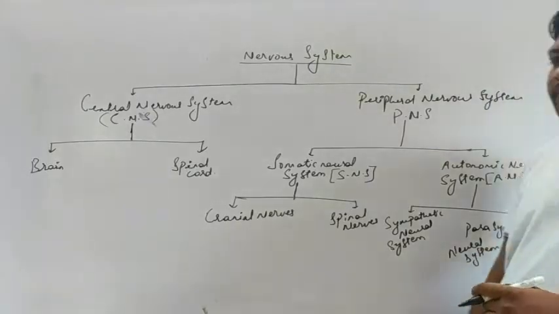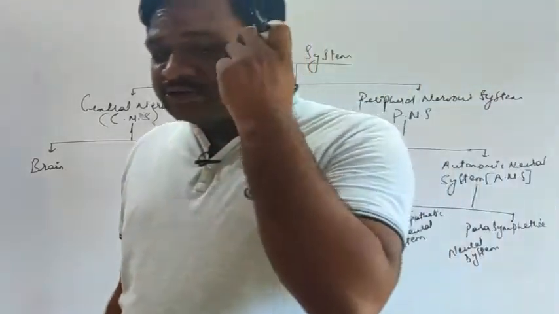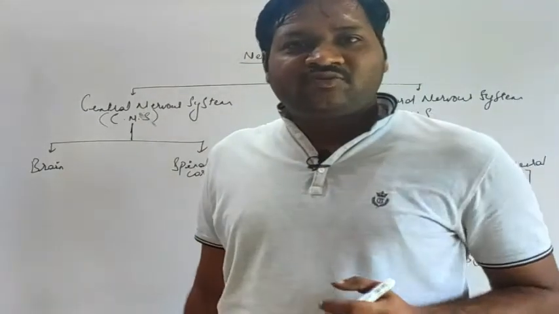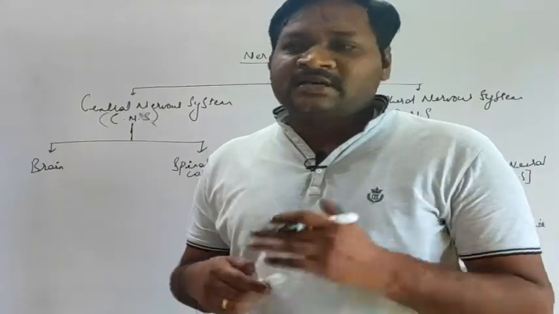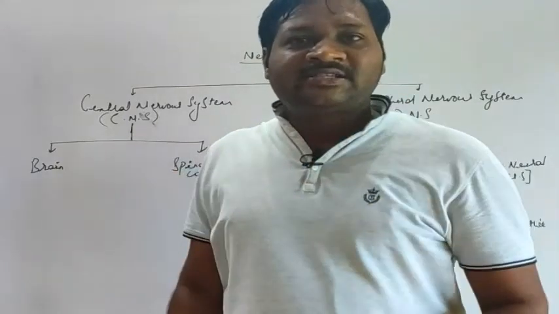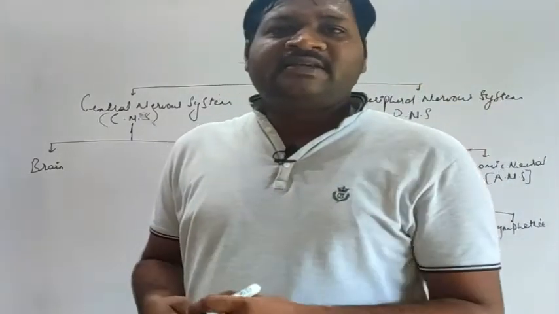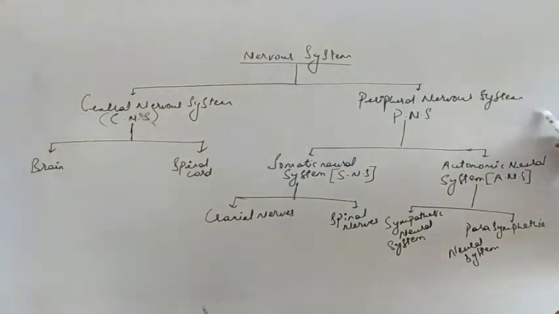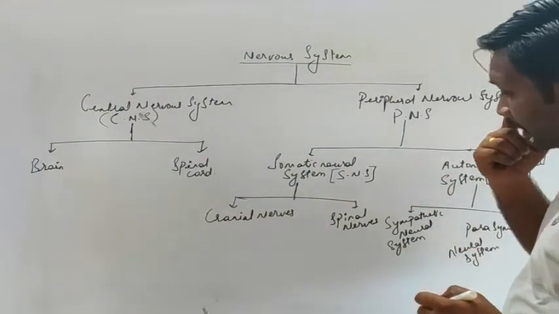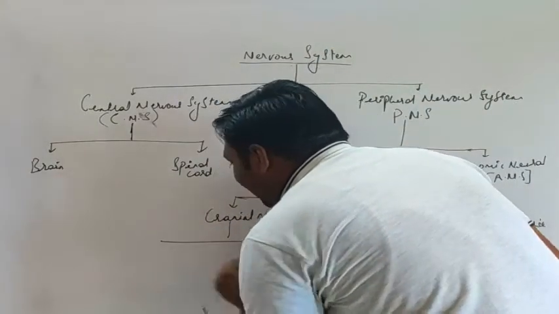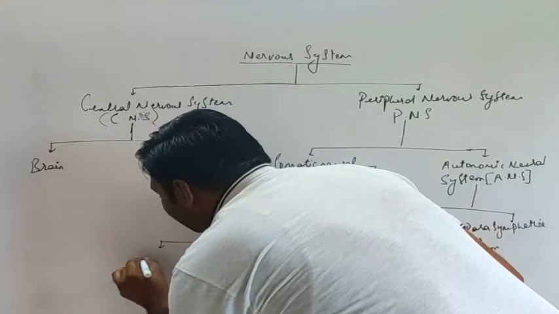What is the function of the autonomic neural system? Its function is to regulate the involuntary activities within the body, whether it is excitation or relaxation. It is not under the control of our will. Such activities are regulated by the autonomic neural system, a part of the peripheral nervous system.